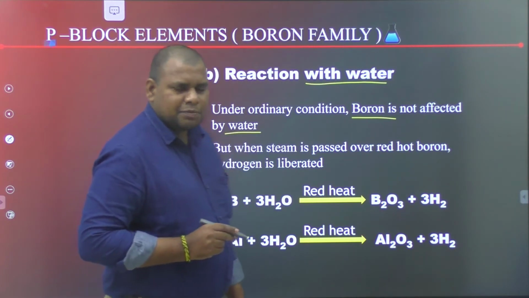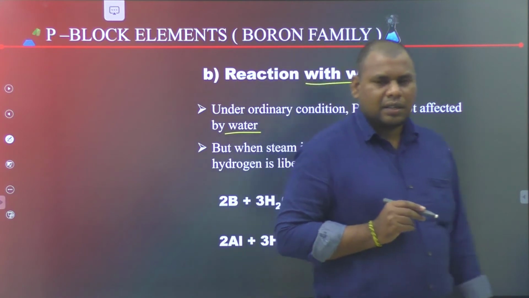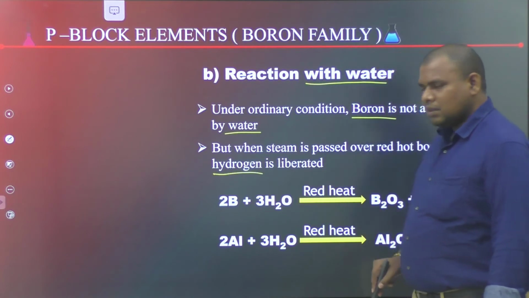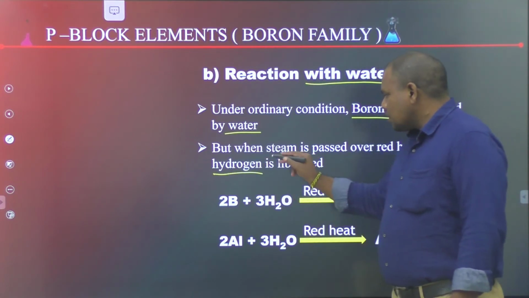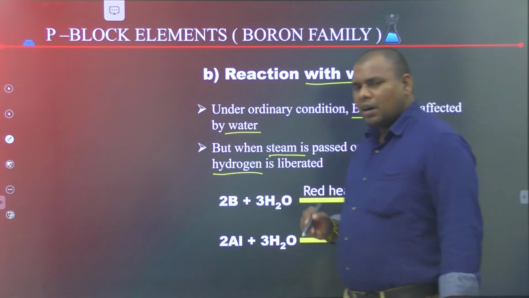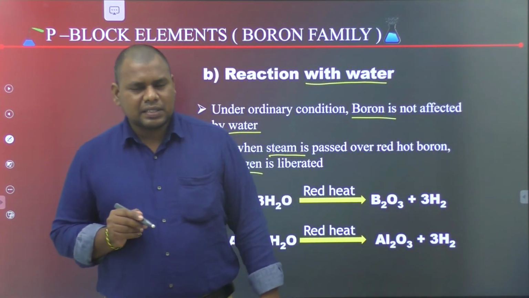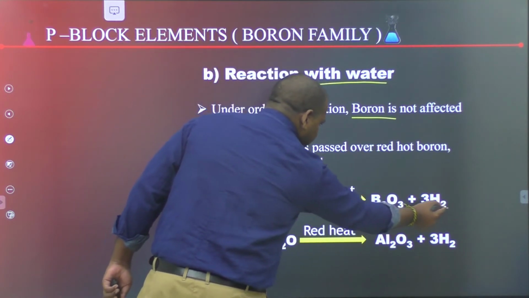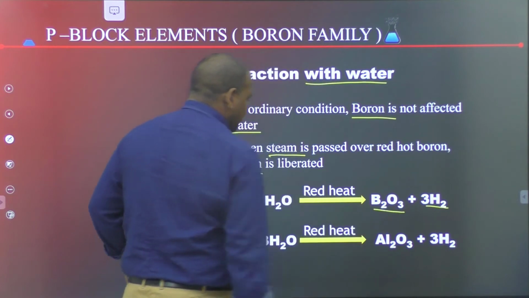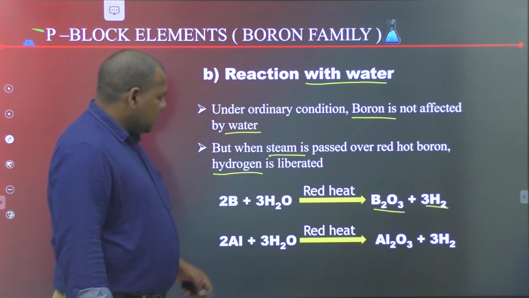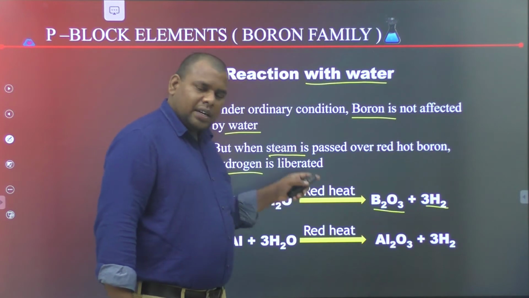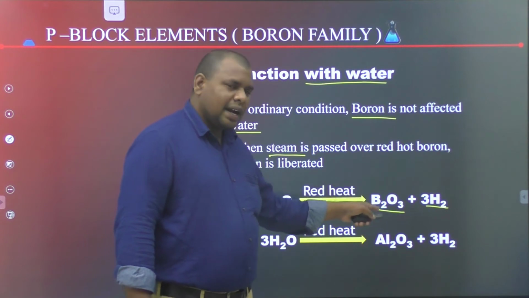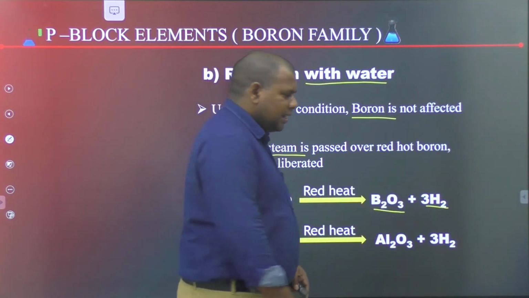But when steam is passed over red hot boron, hydrogen gas is liberated along with boron oxide B2O3, also called boric anhydride.